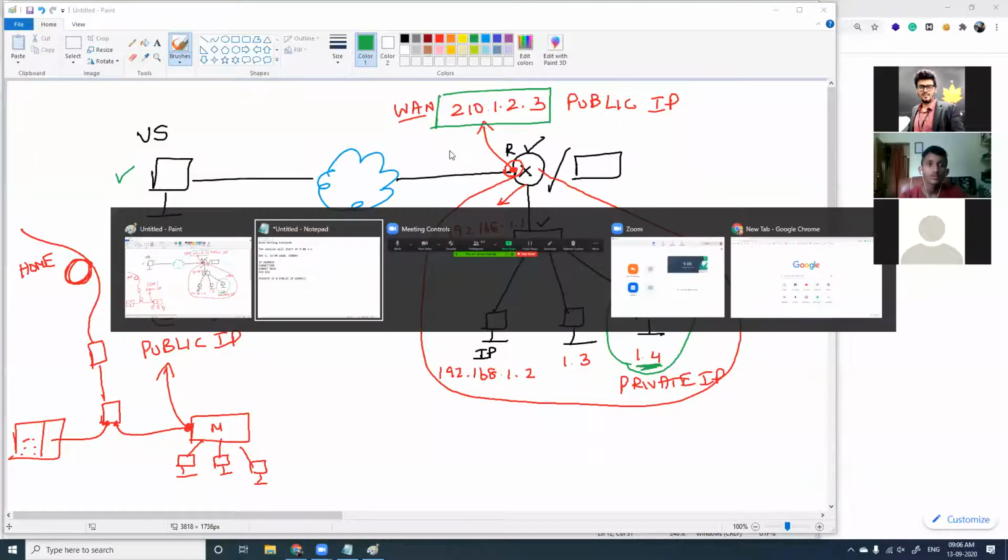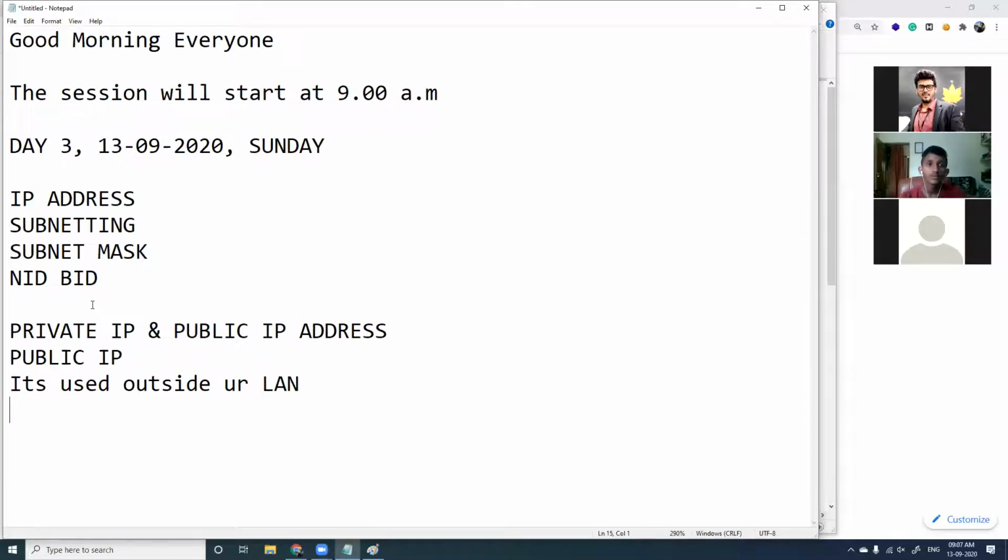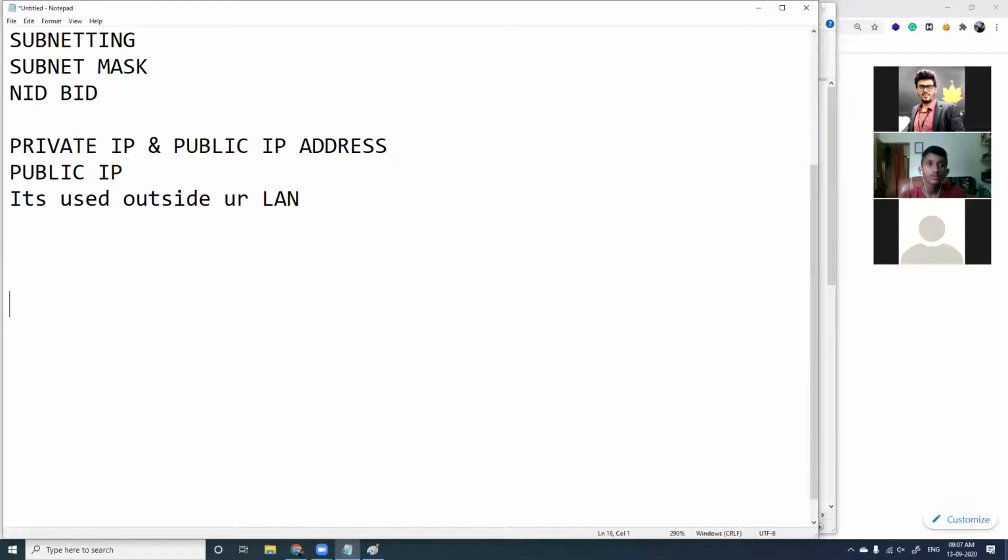As I told you, the public IP address is used outside your LAN, and it is assigned by your ISP, Internet Service Provider.